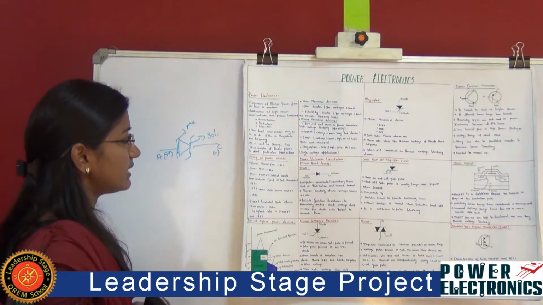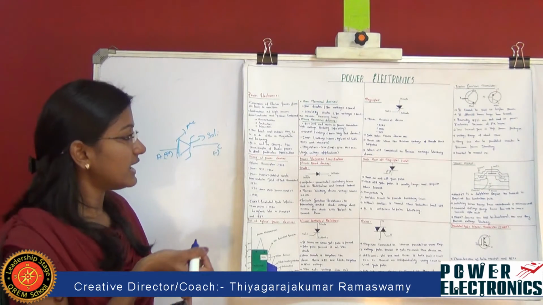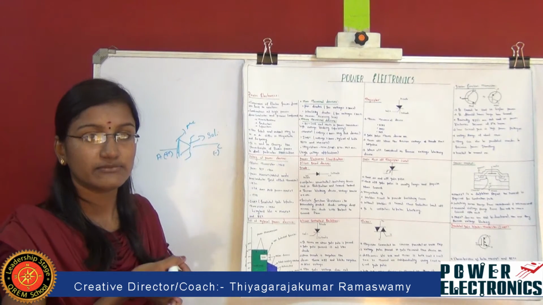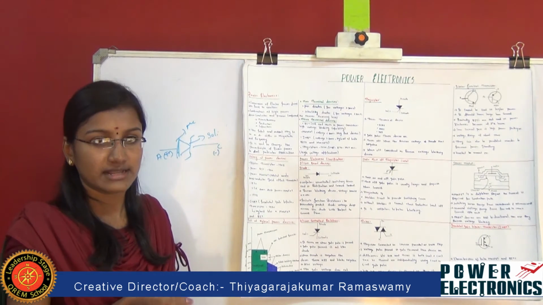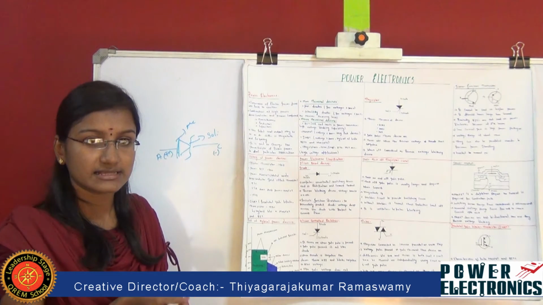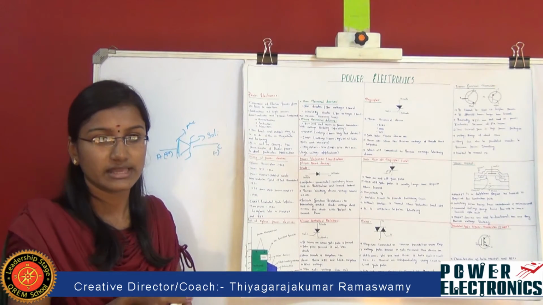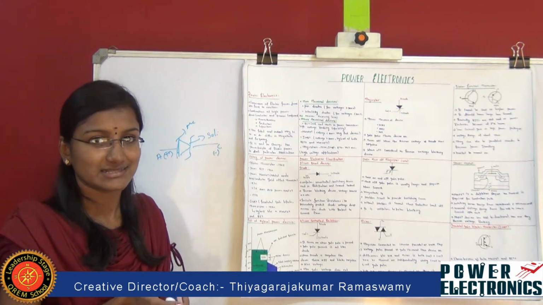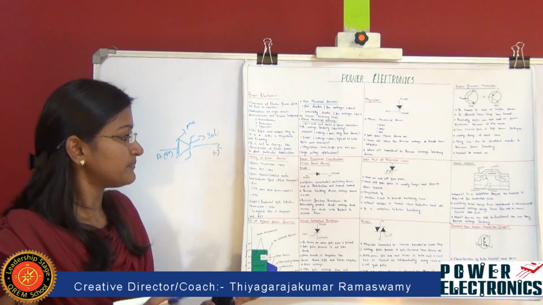Coming to three-terminal devices, the first thing is the bipolar junction transistor. This is also a three-terminal device. The MOSFET works with a voltage less than 300 volt, and it is also a very fast switching device. The IGBT, which is the insulated gate bipolar transistor, is a combination of MOSFET as well as BJT, and it works with a voltage greater than 300 volt. And the thyristor family consists of the gate turn-off thyristor, the insulated gate bipolar transistor and the MOS controlled thyristor. The thyristor is used in very high voltage applications.